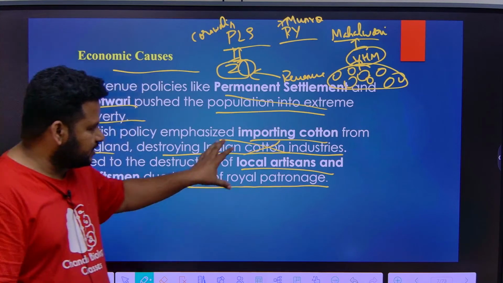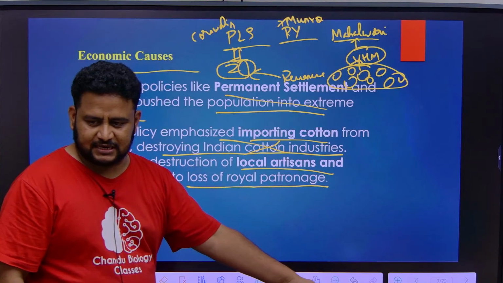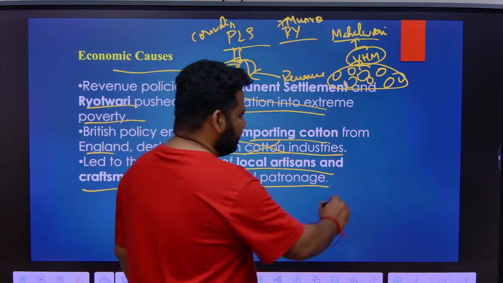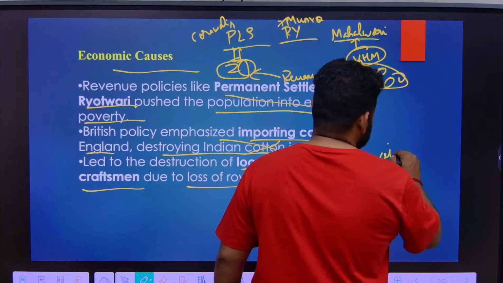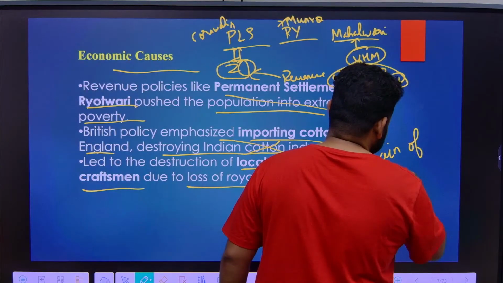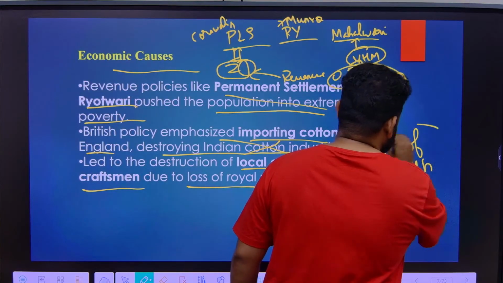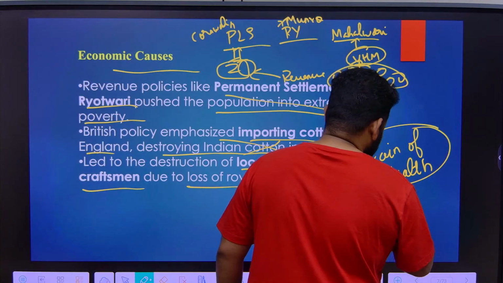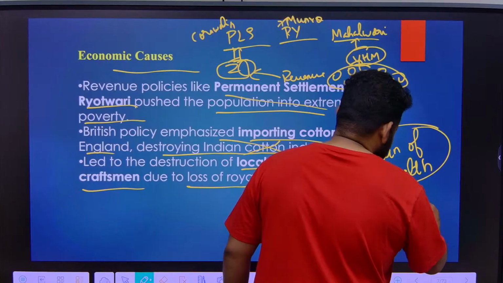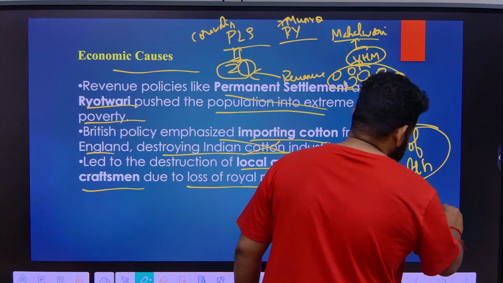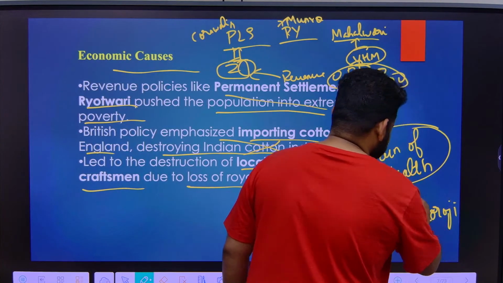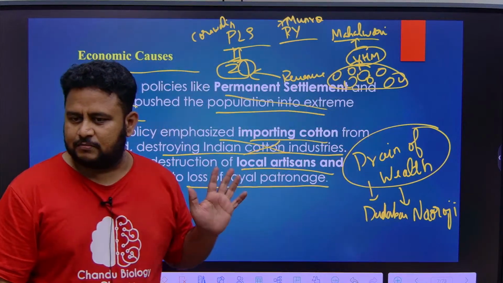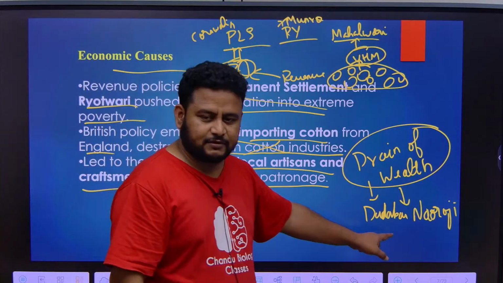Here, you are taking money from us, and you are also taking goods from us. Who? The British. This is called drain of wealth. Drain of wealth is a concept given by Dadabhai Naoroji, a very important person. It is nothing but our wealth getting drained to Britain.